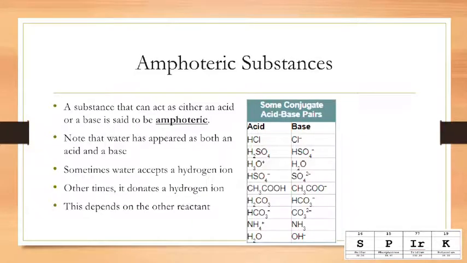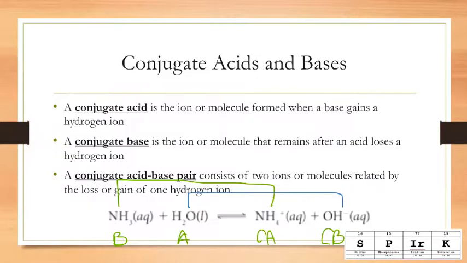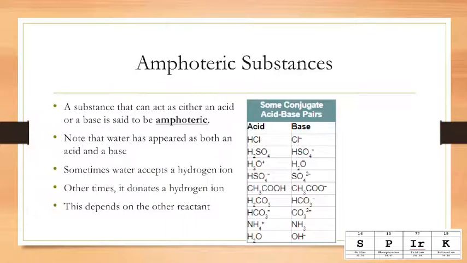A substance that can act as either an acid or a base is said to be amphoteric. If we look at this list of some common acids and bases, we know that water appears on both sides as an acid and a base. Sometimes water accepts a hydrogen ion, and other times it donates a hydrogen ion. This depends on what the other reactant is. So if we look back at this equation we just looked at, it gives up a hydrogen ion, whereas in other reactions it's going to gain hydrogen ions. So water is considered to be amphoteric.